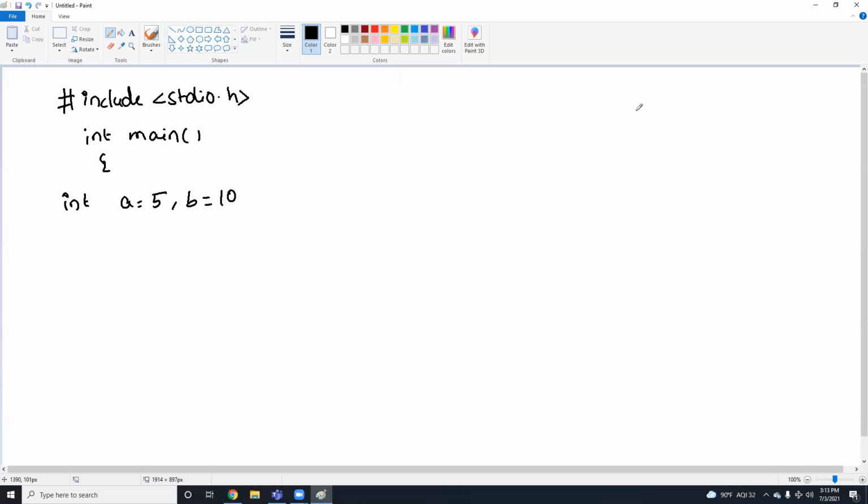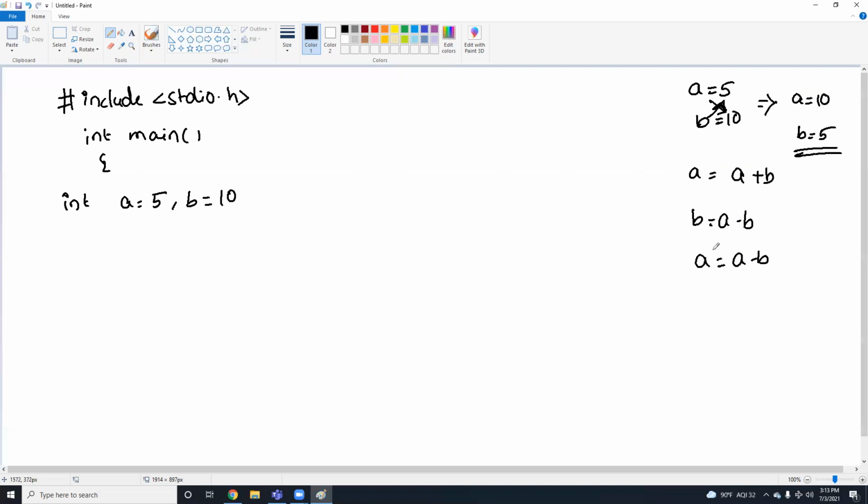We know the swapping, right? Without using a third variable, if I have A value 5, B value 10, what is the swapping? Exchanging the values, right? Expecting output like A value should be 10, B value 5. What is the logic without using a third variable? Logic is A is equal to A plus B, B is equal to A minus B, A is equal to A minus B. So that you will get this output, and without using a third variable we can swap the two numbers.